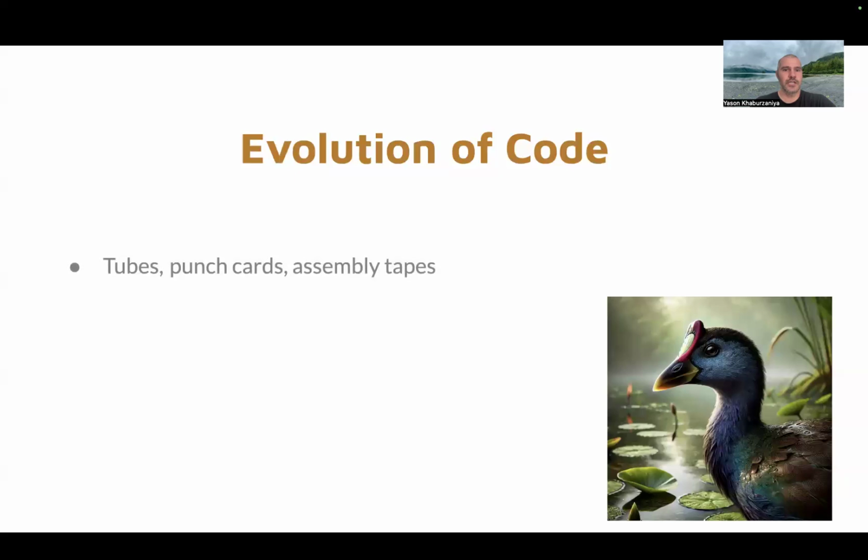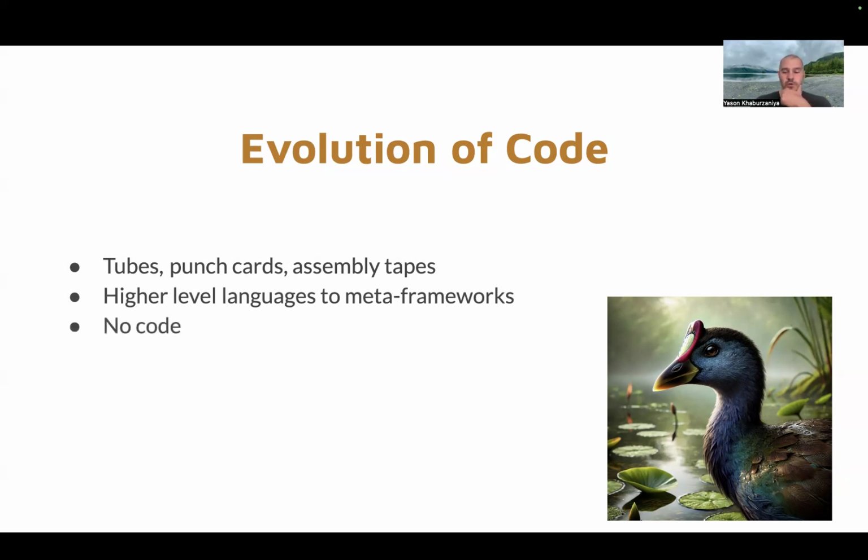Another way to look at agents in our world is through the evolution of code. It started out with tubes, punch cards, assembly tapes. Then we got to higher level languages, frameworks, meta frameworks, no code where a graphical user interface builds things for you. And people were able to build millions of products.